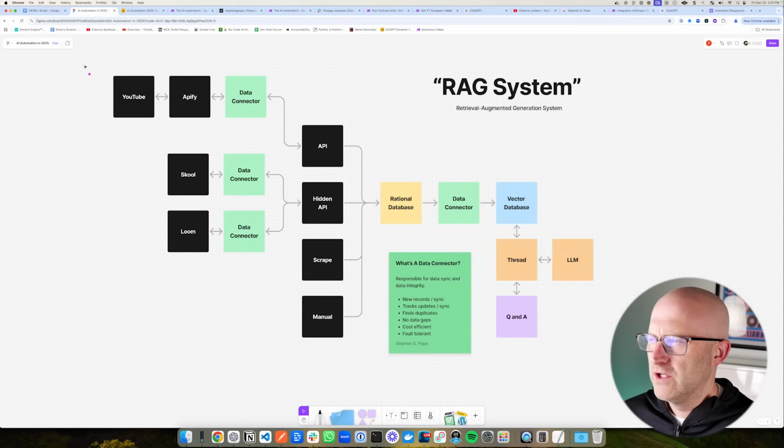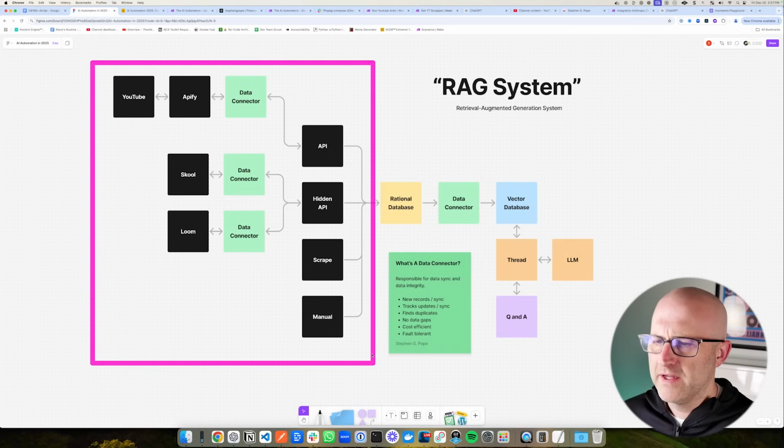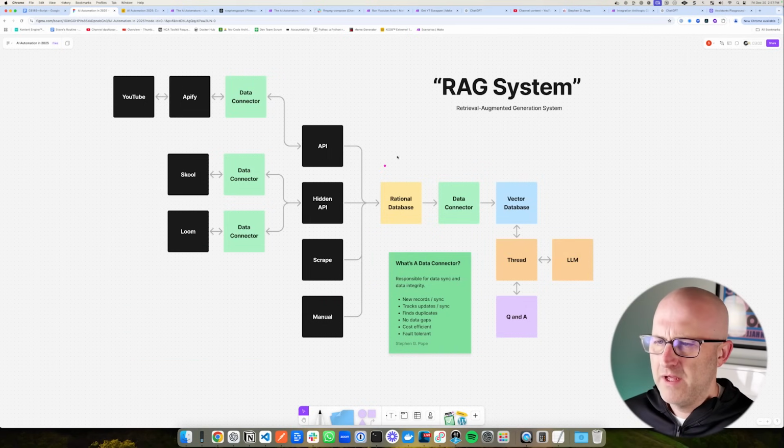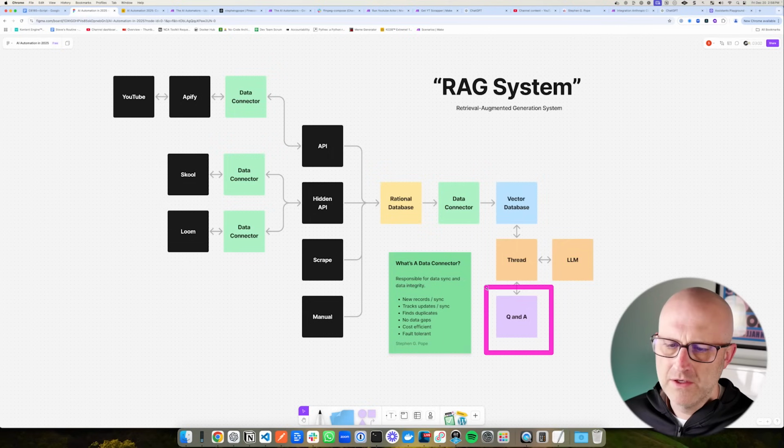So the secret here is learning how to build out your own RAG systems. How do you use your own database and various APIs to connect to other data sources and sync it back into the database, where you can sync it with a vector database like Pinecone. And then you can use that data with questions that come into your automated tool, where we can retrieve our own expert knowledge from our own database, work with ChatGPT or Claude to get the data in the way we want to respond to the user, and then finally respond back to the user.